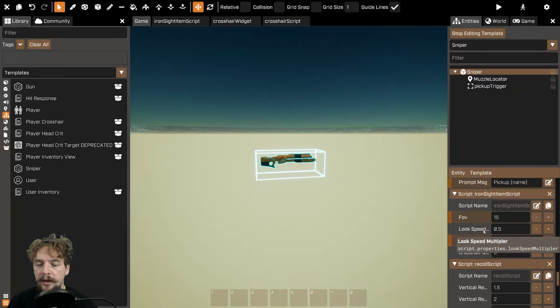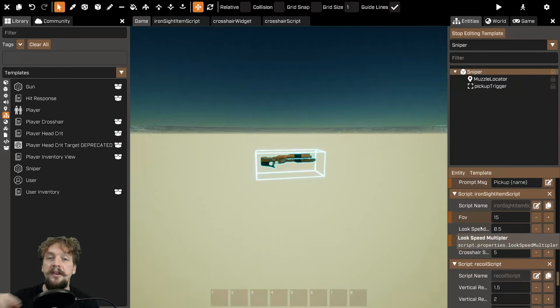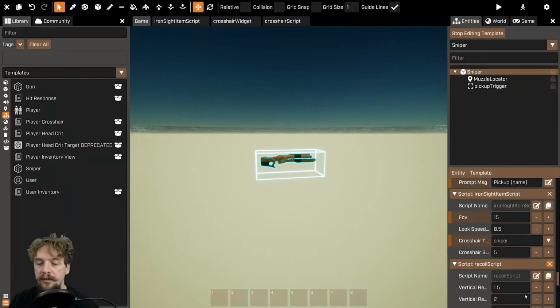You might also want to change your look speed multiplier, which will essentially change how quickly you can look around once you're zoomed in. I'll leave that to you to balance according to your game. So that's the zoom in part.